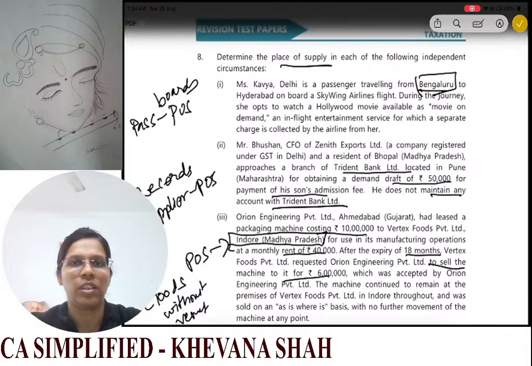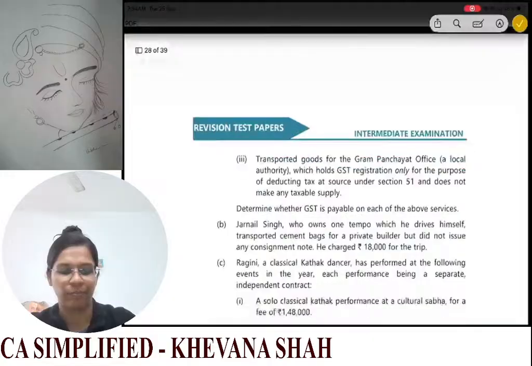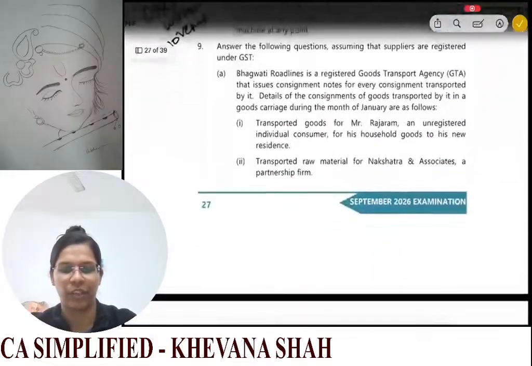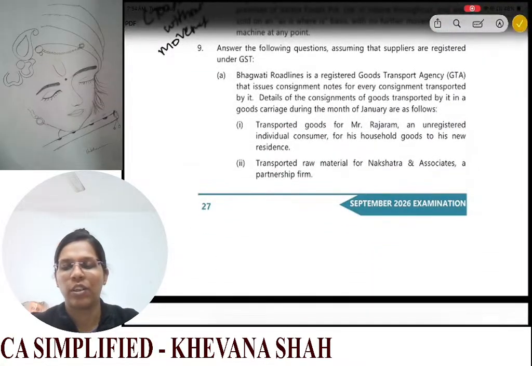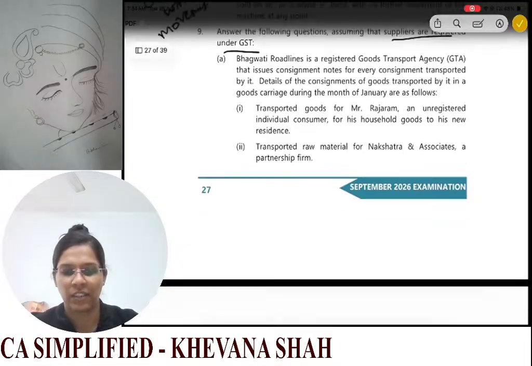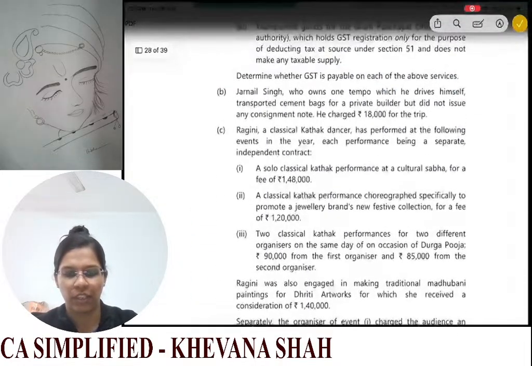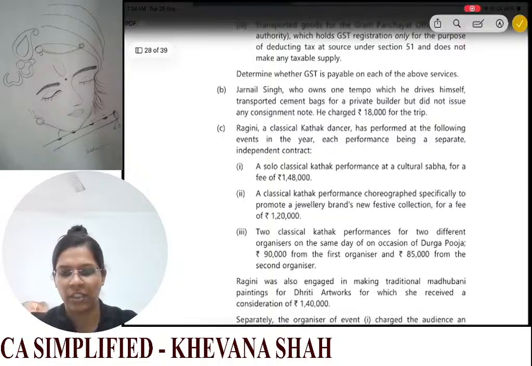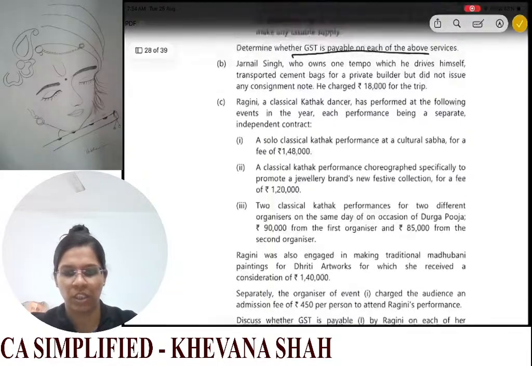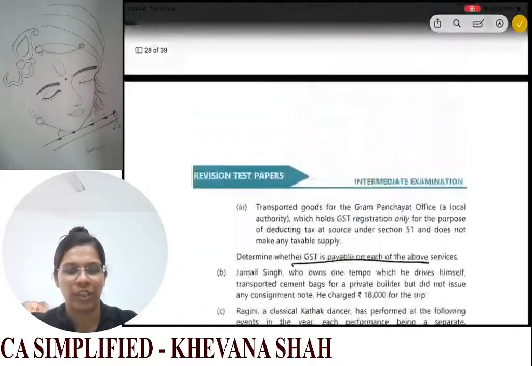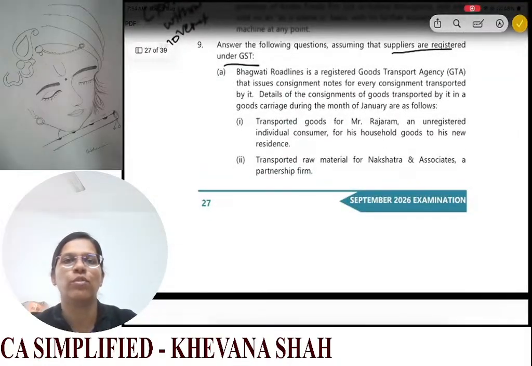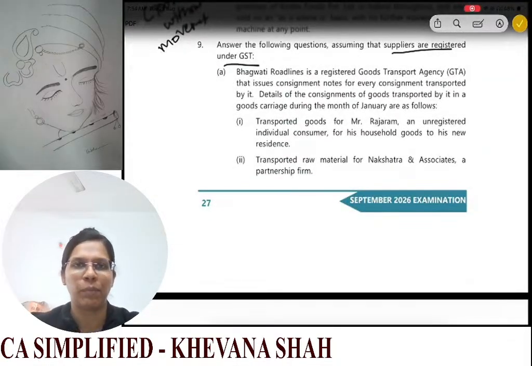Okay, so now let us go to question number 9. Answer the following questions assuming that suppliers are registered under GST. Determine whether GST is payable on each of the above services. So we need to say whether GST is applicable or not.